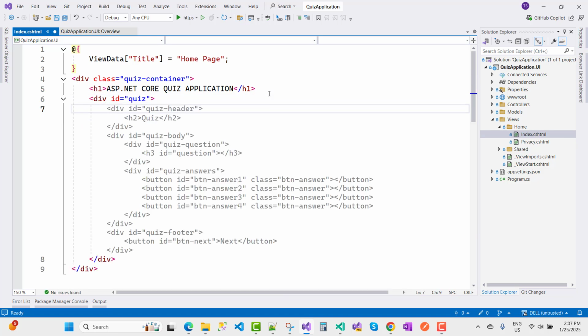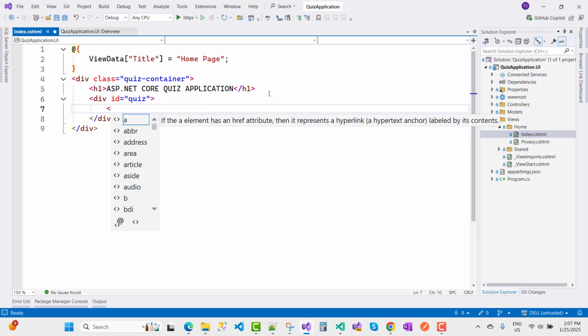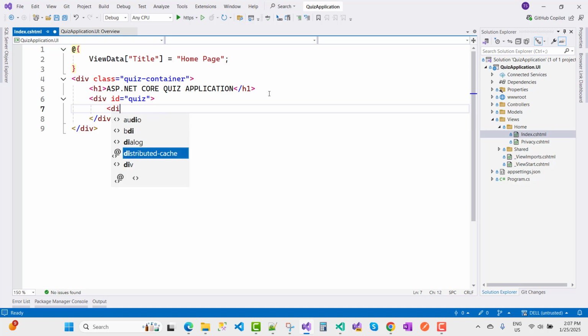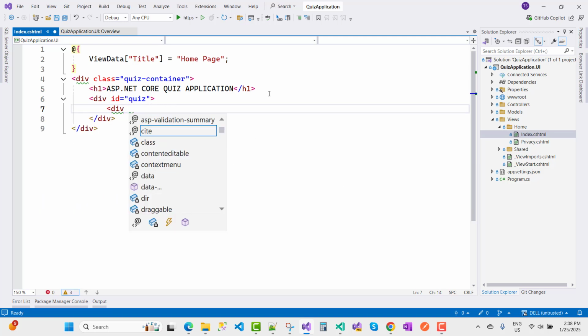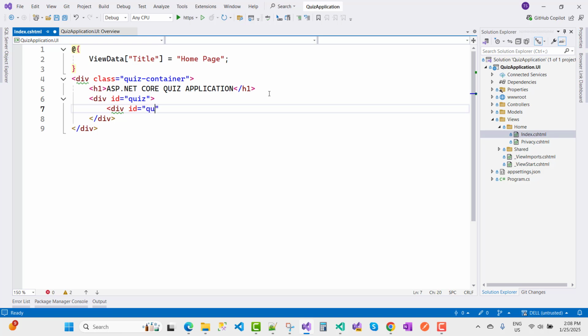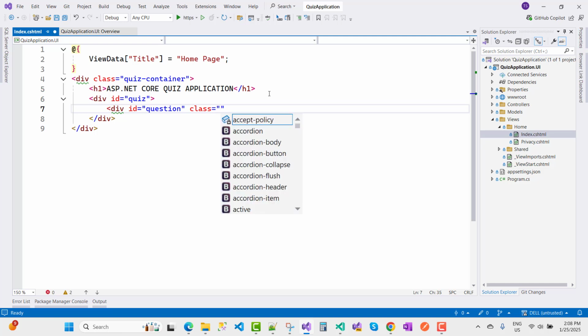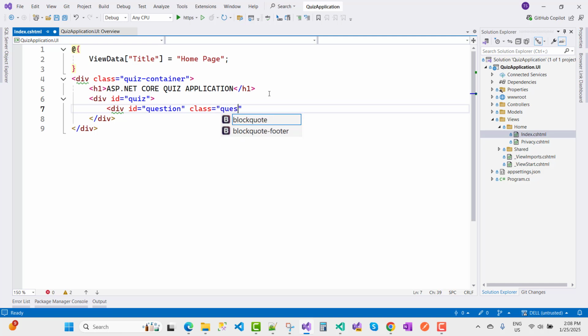Just after that, under the quiz id, we add a question. So a div with id question, and the class is also question.